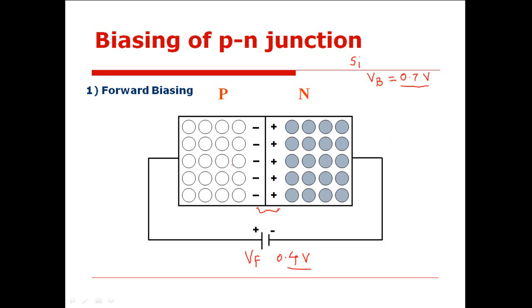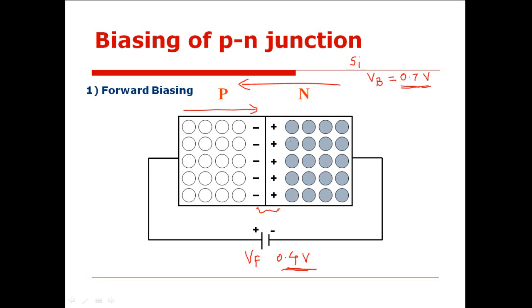The positive terminal of the battery is going to repel the holes from P side towards N side, while the negative terminal of the battery is going to repel the electrons from N side to P side. But as the forward potential is weak compared to the barrier potential which exists here, the diffusion of charge carriers, that is diffusion of holes from P side to N side or diffusion of electrons from N side to P side, is not possible with this amount of forward potential. Is this clear? Yes, sir.